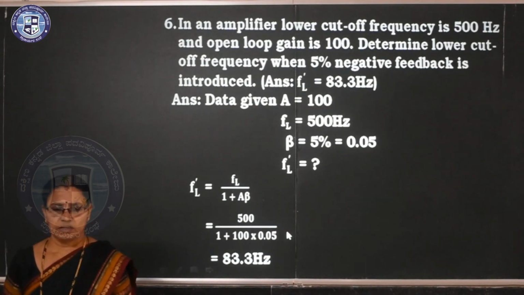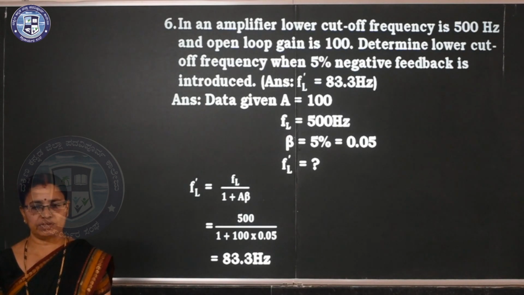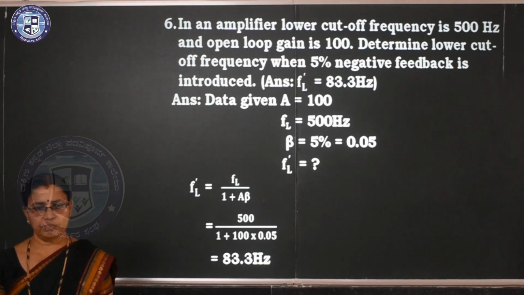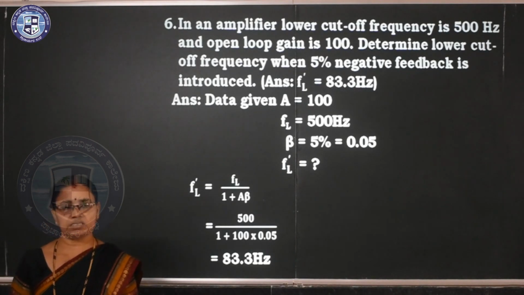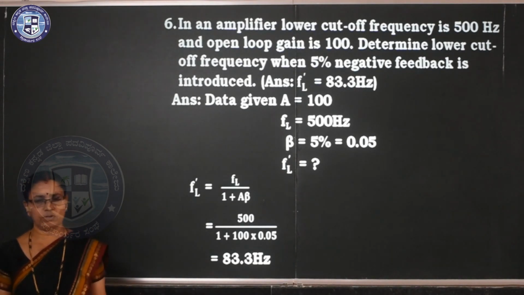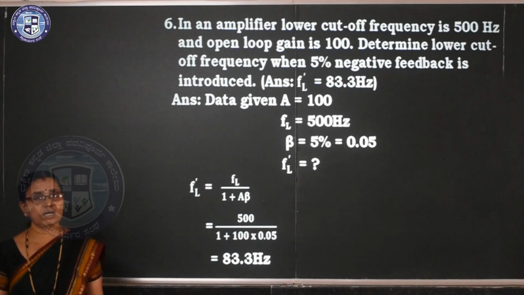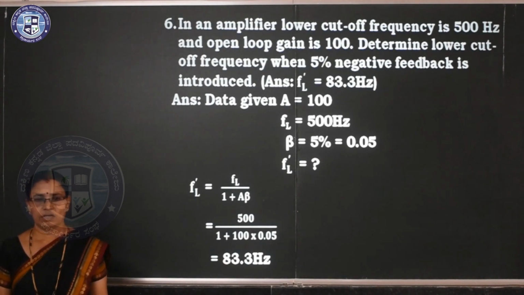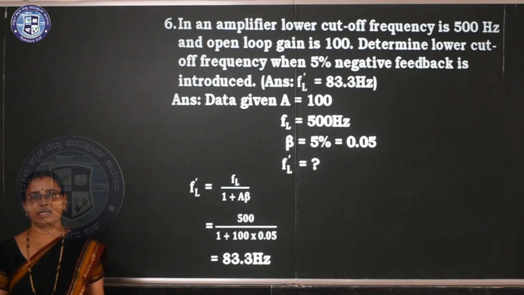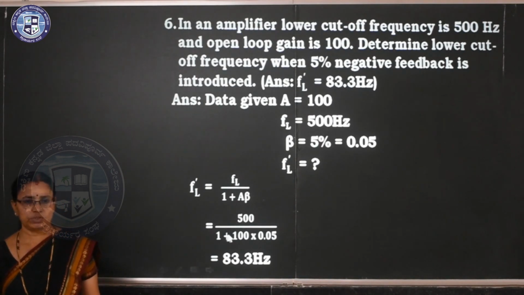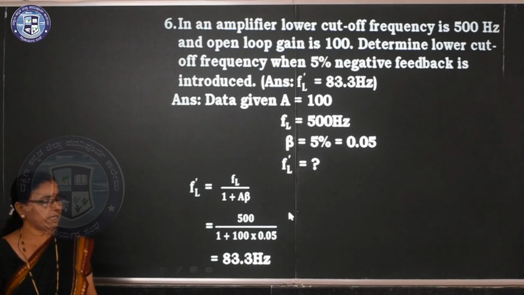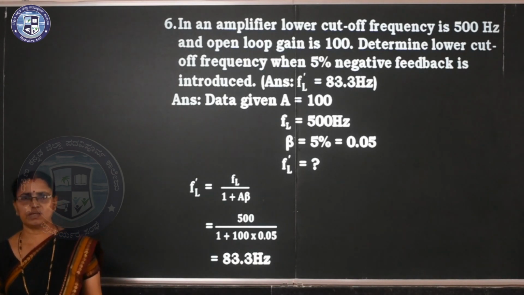Sixth one: in an amplifier, the lower cutoff frequency is given as 500 Hz and open loop gain is 100. Determine the lower cutoff frequency when 5% negative feedback is introduced. 5% means you have to take 0.05. So here the low cutoff frequency decreases after applying negative feedback. So FL dash is equal to FL divided by 1 plus A beta. Then do the calculation, and you get the answer 83.3 Hz.